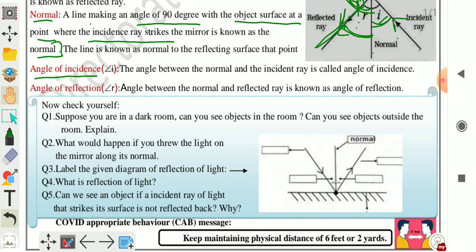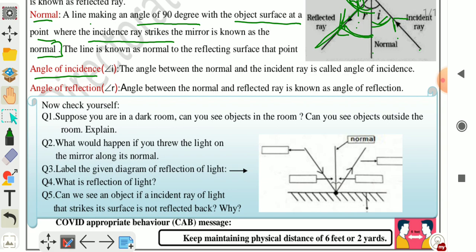What would happen, children? If a ray falls normally, or a ray falls on the normal, then it reflects back along the same direction and the angle of reflection will be 0.